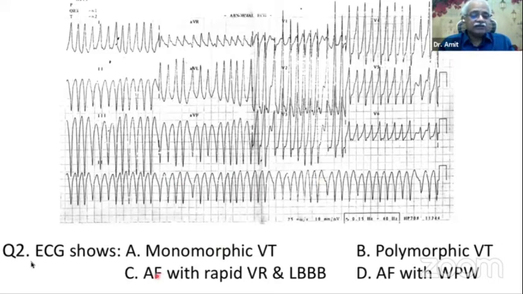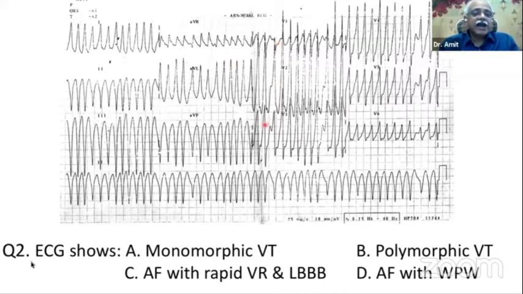Can we say this is atrial fibrillation with a very fast rate and underlying left bundle branch block? As I said, whenever you want to say a bundle branch block, it should show a typical bundle branch block pattern. Is it a typical bundle branch block pattern? We have to look at the precordial leads. Look at lead V1 and then suddenly look at lead V2. The transition is so dramatic and drastic that V1 shows a QS and V2 shows a tall R wave. This is not a typical left bundle branch block.